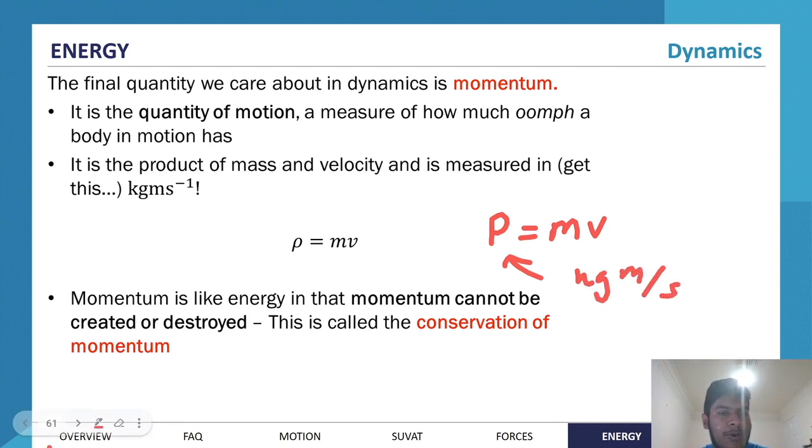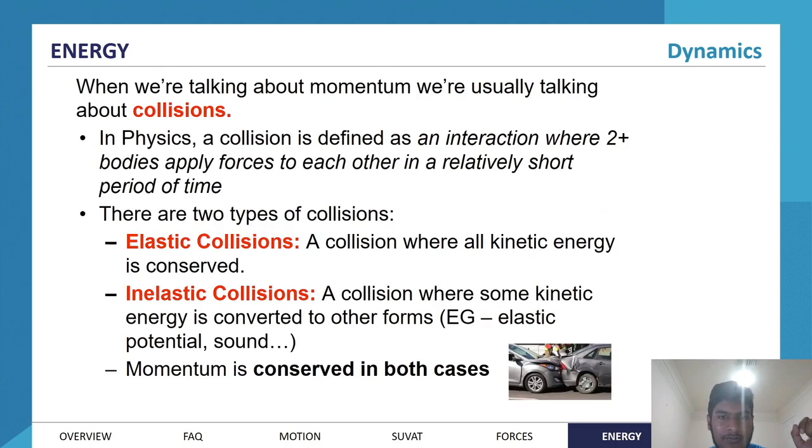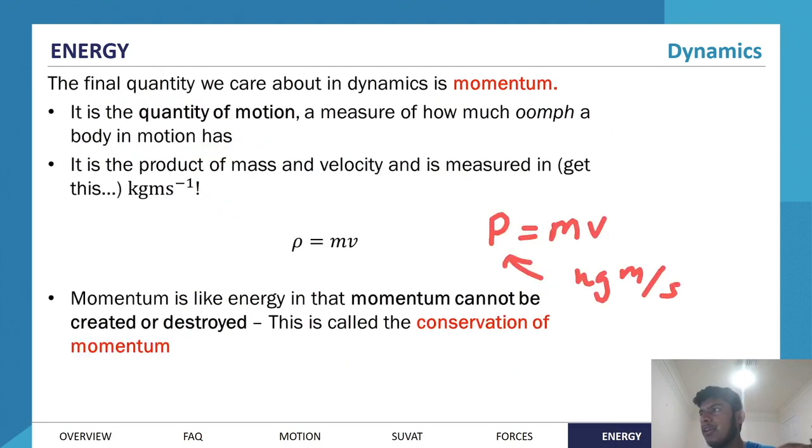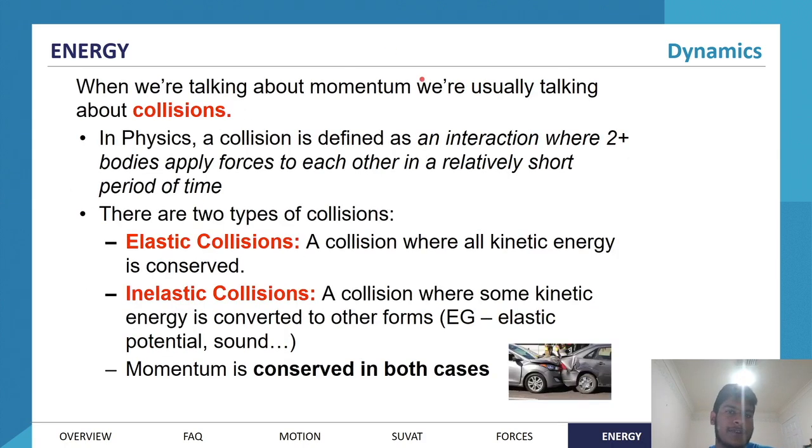Right? So momentum is like energy in that momentum cannot be created or destroyed. This is called the conservation of momentum. So it turns out not only is energy conserved, but momentum is also conserved. And that's very useful for us, especially when we're looking at objects colliding and we're looking at how much velocity is there finally, how much velocity was there initially, that sort of thing. That's very useful for us.